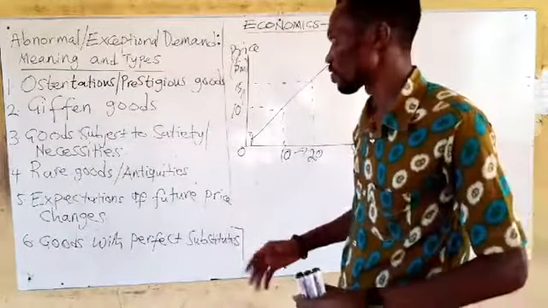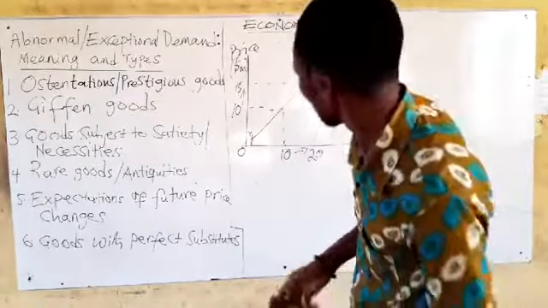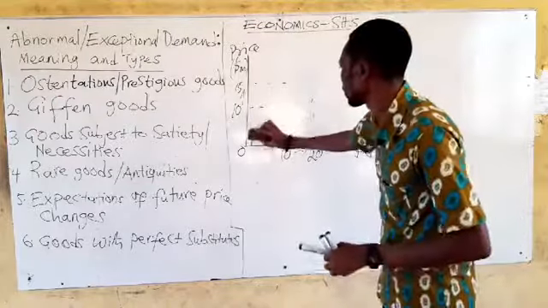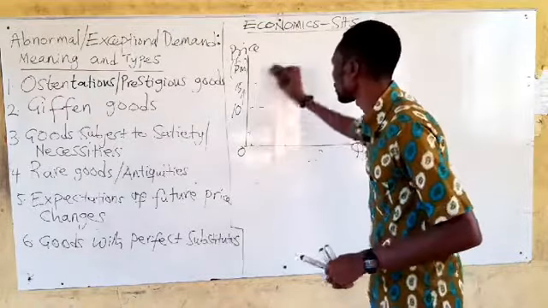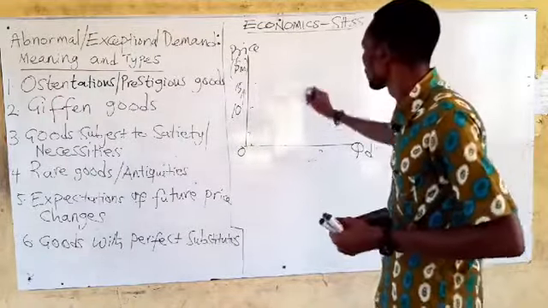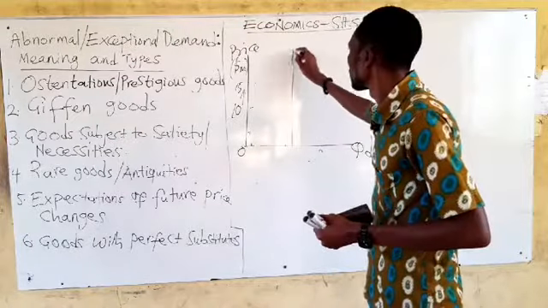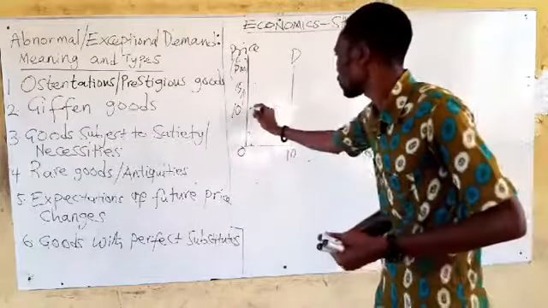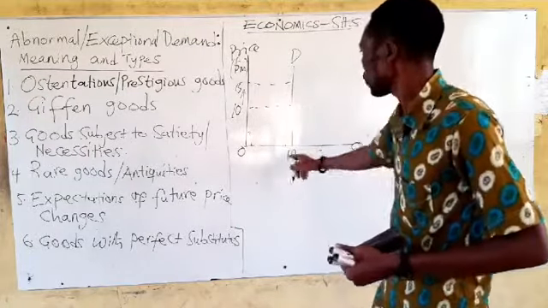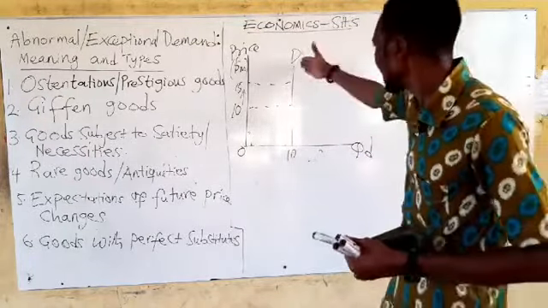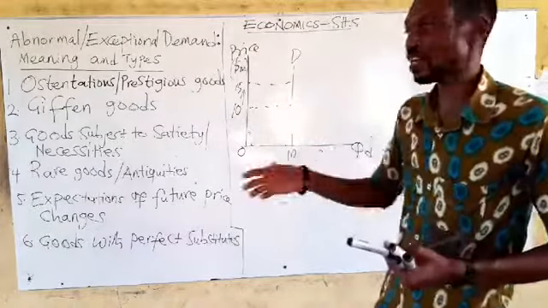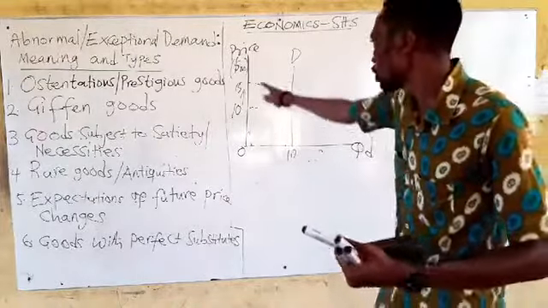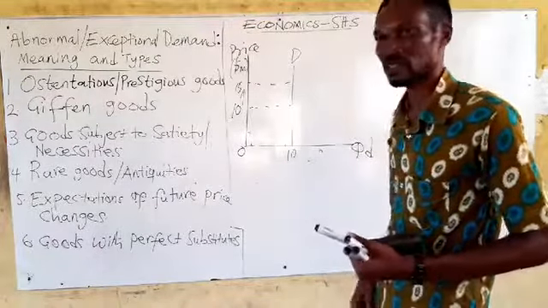How will they behave? Normally, the goods that are subject to satiety will have this type of demand. Say the quantity is 10 units. Irrespective of the price, you are not buying more. This type of demand, which is vertical in nature, is not the normal demand curve. The normal demand curve slopes downwards. This is not sloping downwards.